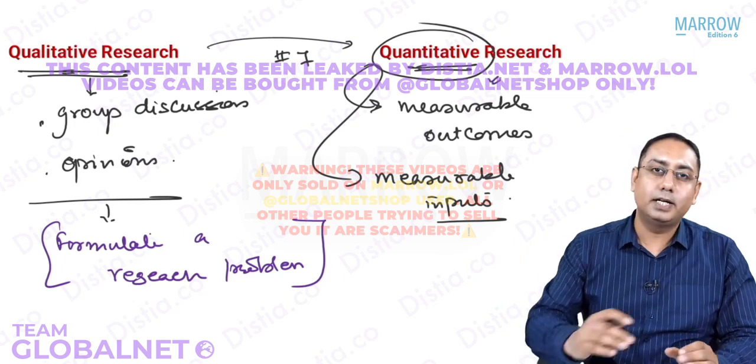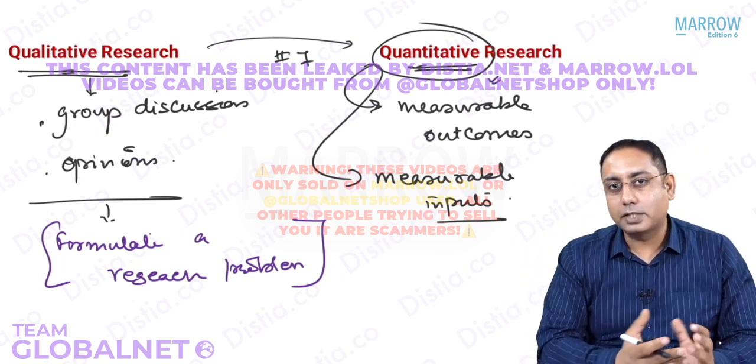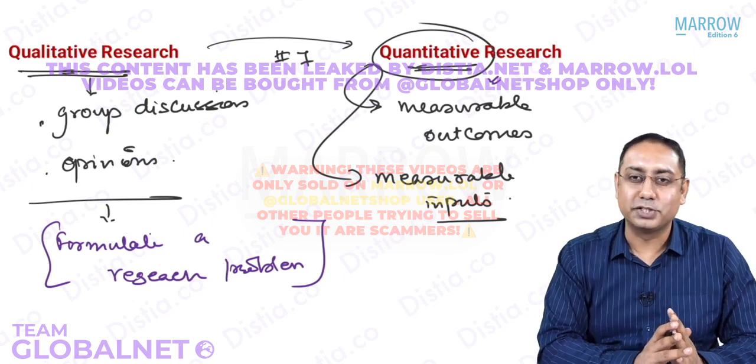So to promote the HB levels in people. So actually that is what is a quantitative research.